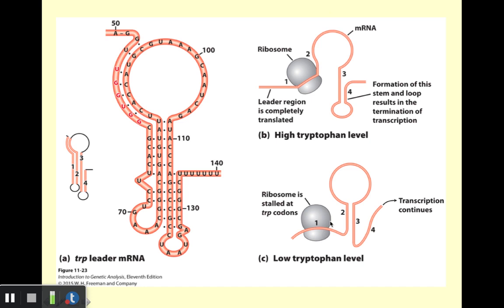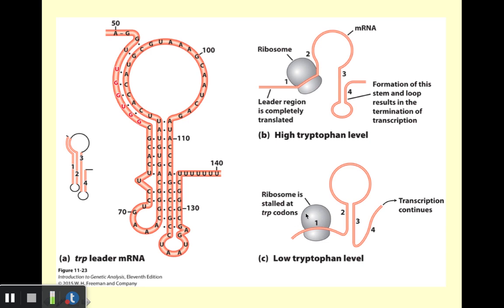So lower right, what we have is a situation as follows. Let's say the situation is such that tryptophan levels are low. So we need to synthesize tryptophan, in other words, express those TRP genes as part of the TRP operon. So what we have here is a ribosome translating the mRNA, again, before the mRNA is even done being transcribed. So what happens if tryptophan levels are low? Recall that those two codons found as part of the mRNA that code for tryptophan will be encountered by the ribosome.